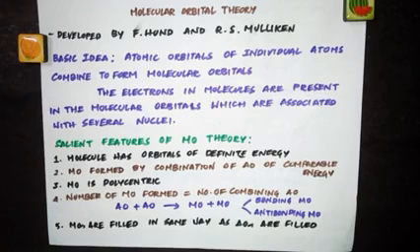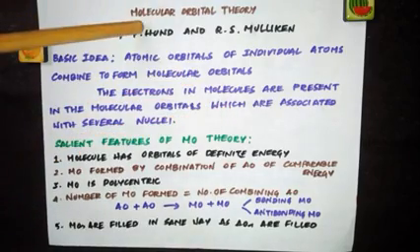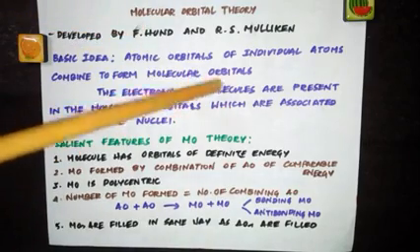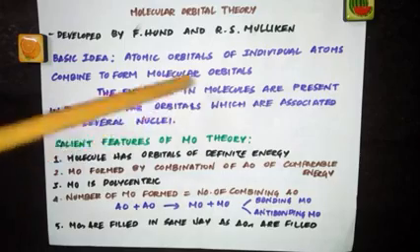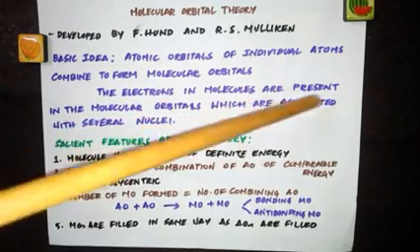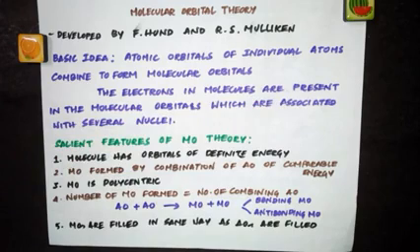An atomic orbital has only one nucleus. But when you take a molecule, according to molecular orbital theory, the electrons in molecules are present in the molecular orbitals and they are associated with several nuclei. So this is the basic idea of molecular orbital theory regarding molecule formation from individual atoms.